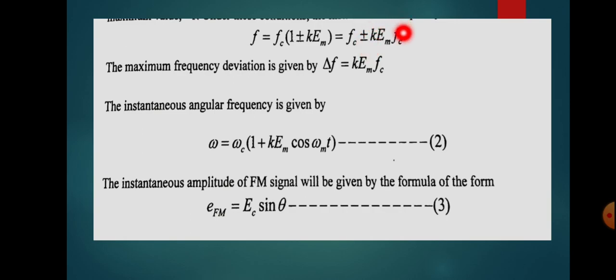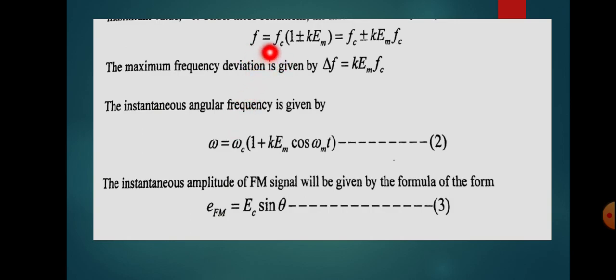Here this term represents the change in the frequency due to the modulation. So that is represented as delta F equal to k into Em into Fc. Similarly, we can say it is the maximum frequency deviation in the case of an FM wave. We can also represent this equation in terms of the angular frequency, using 2 pi.